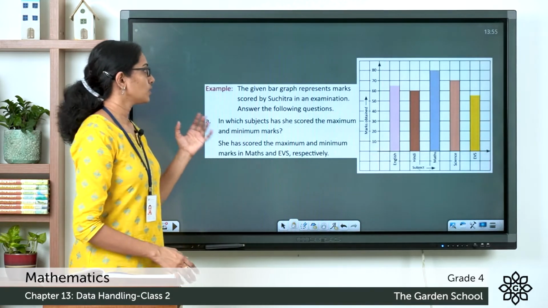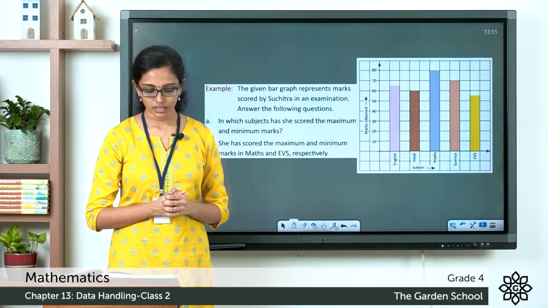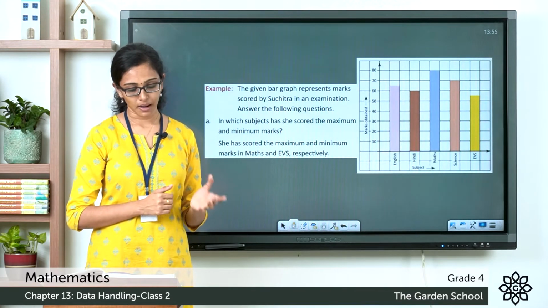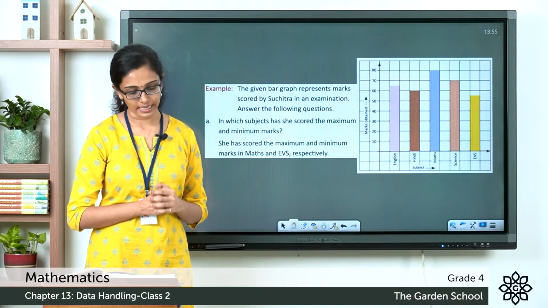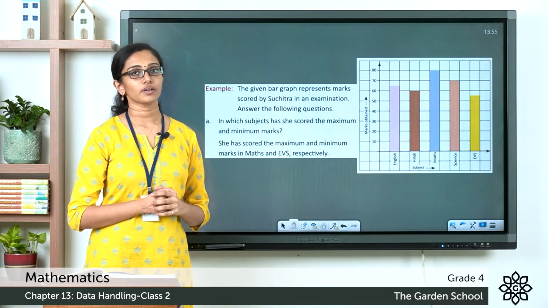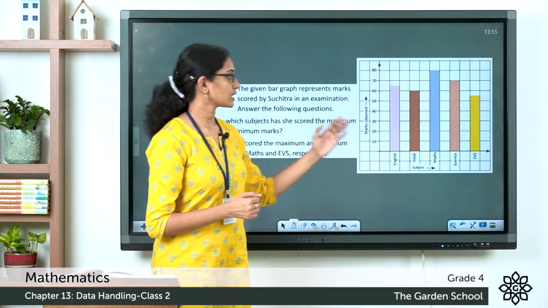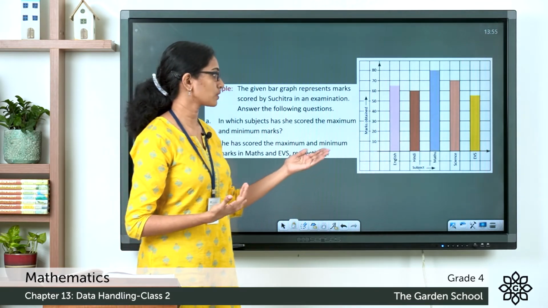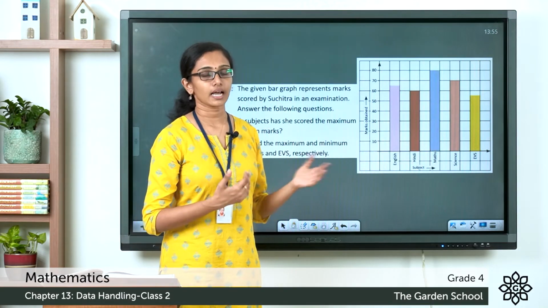Now, here is an example from your textbook. So let me read the question to you. The given bar graph represents marks scored by Sujitra in an examination. Answer the following questions. So what you see here is the marks or the scores that Sujitra got for each subject in a class test.